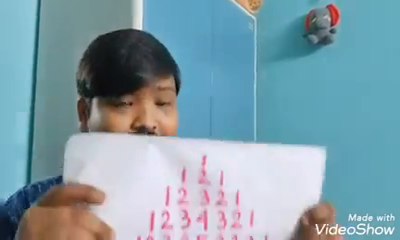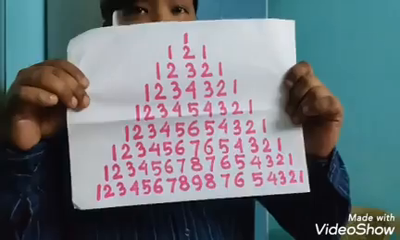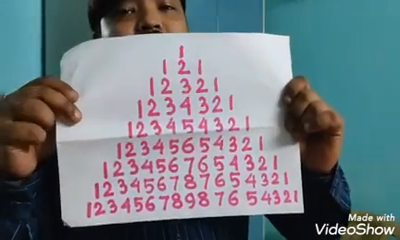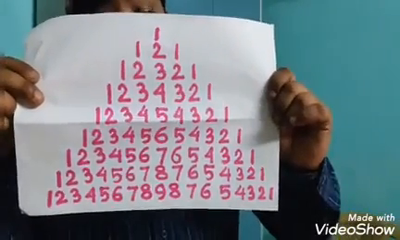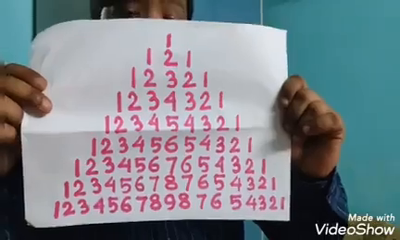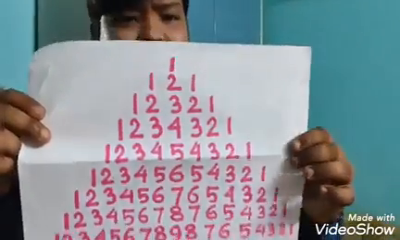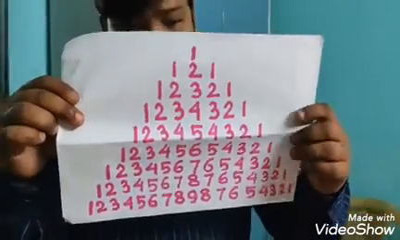Now I have another example, a number palindrome. As you can see, this is a number pyramid and all the numbers are palindromes here. Isn't it interesting? I found it very interesting.